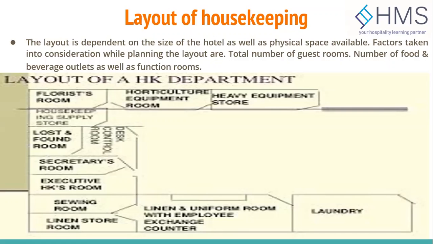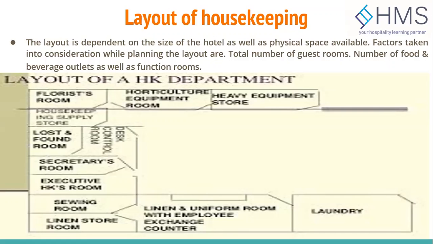If we talk about the layout, these areas particularly constitute the layout of the housekeeping department. The first and foremost is the housekeeping office, which is the administrative center of the housekeeping department, and generally it is an independent cabin to allow the housekeeper or the executive housekeeper to plan their work, and it also offers privacy to the housekeeping staff.